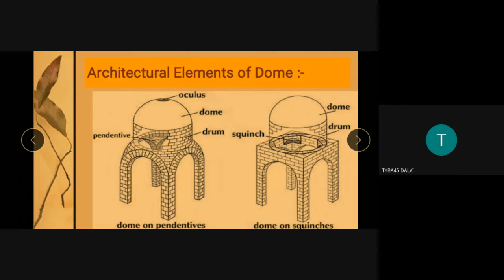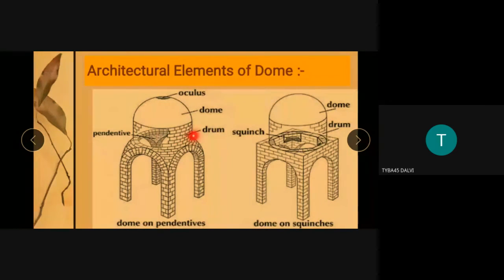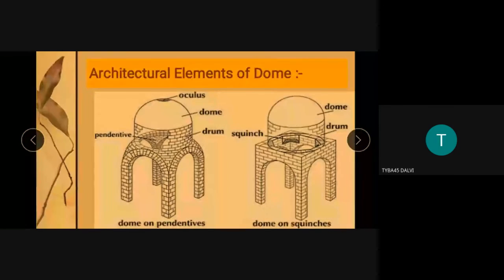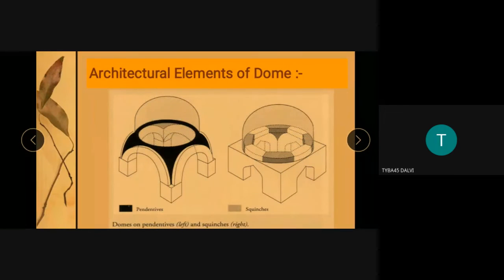An oculus, you know, is basically a small window on top, a round opening, circular or oval in shape, which is present on the top of the cupola. The dome is again a vaulted chamber, as you know, and it was built and surmounted on the drum. The drum is the belt. So these are the two. Then next you see the architectural elements of the dome.